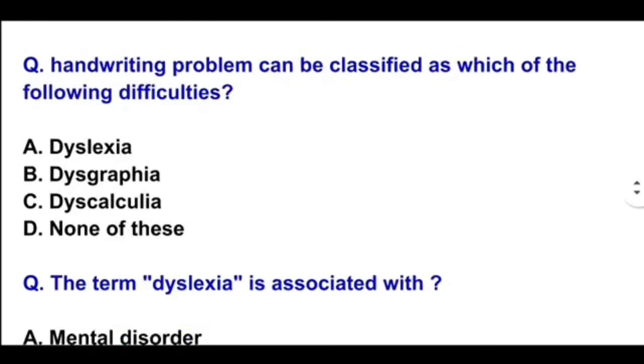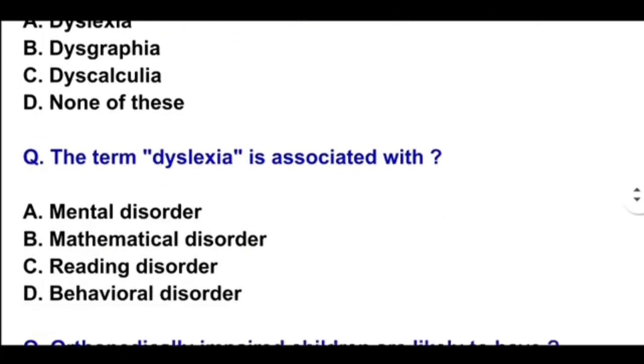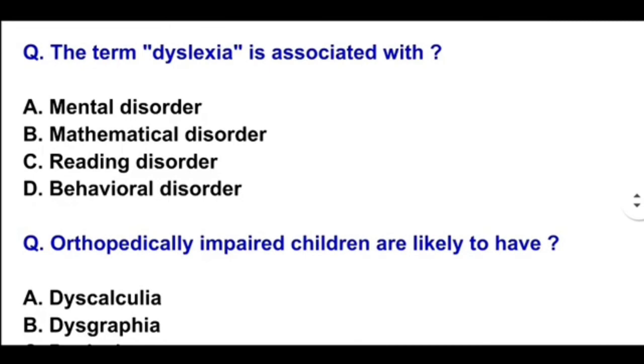Next. Handwriting problem can be classified as which of the following difficulties? Anything related to handwriting or writing refers to as dysgraphia. So option B will be the correct answer, dysgraphia. Okay. The term dyslexia is associated with, so it's a reading disorder. Okay, option C is the correct answer, reading disorder.